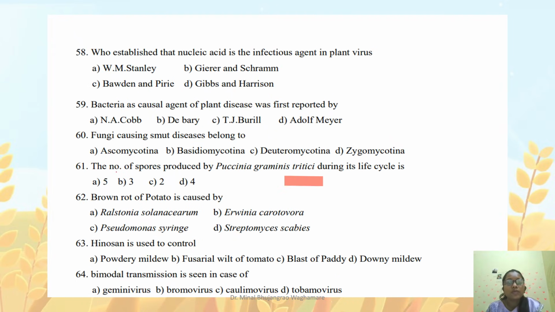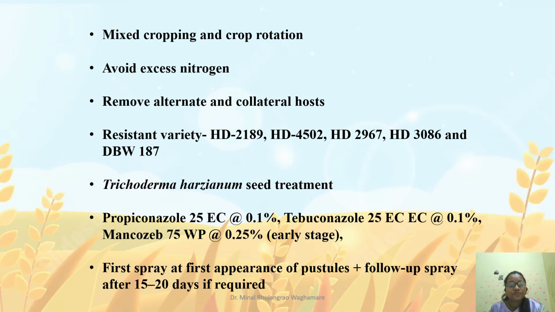Next question has been asked: number of spores produced by the Puccinia graminis in its life cycle. We have recently seen that it is 5 spores, because pycnospore, ascospore, uredospore, teliospore and basidiospore are 5 spores. So 5 spores is the answer.